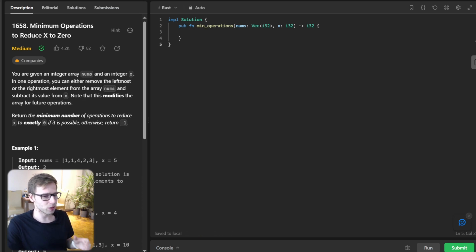Hello everyone, welcome back. Here is vanAmsen, and today we are diving deep into a fascinating LeetCode daily challenge problem: minimum operations to reduce x to 0. And guess what? We are doing it in Rust. So let's get coding. The problem is simple but quite tricky.